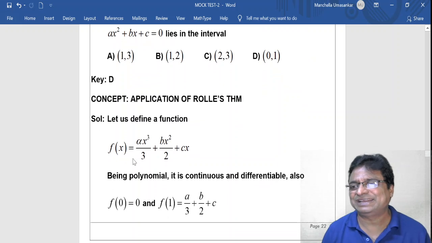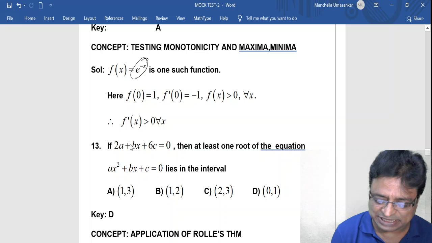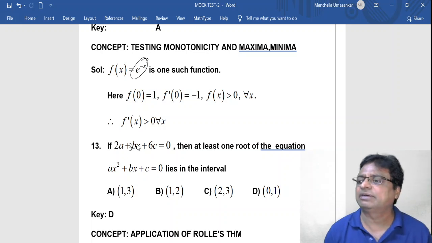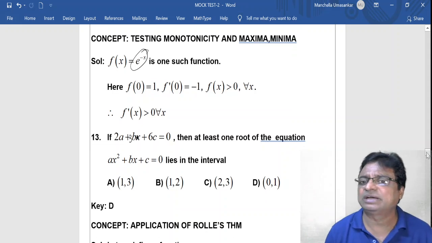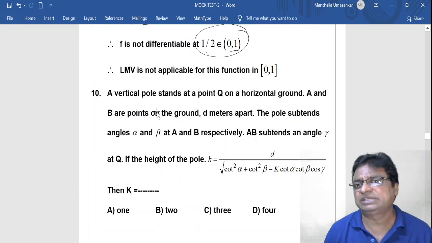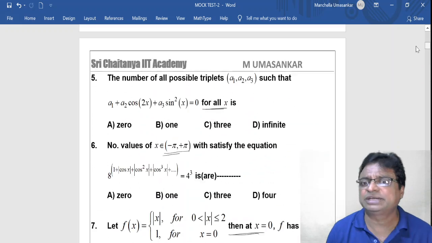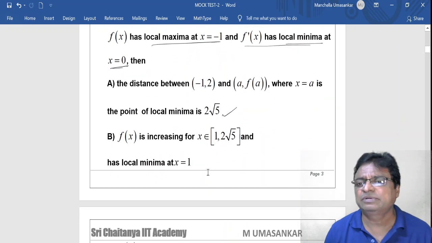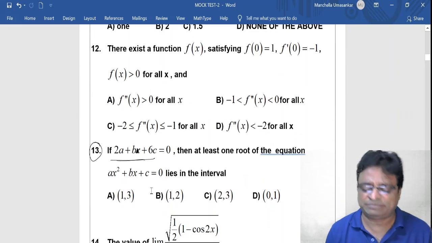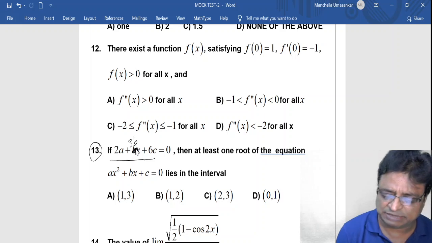So my friends, I already told you, this is 3b, 2a plus 3b, okay, not bx. Even in our question, please consider the 13th question, you take this as 3b. In the question paper itself, you consider that as 3b, okay. Otherwise you lose the mark, because this is one of the beautiful questions. That's fine. This is 2a plus 3b, 3b, okay. Please